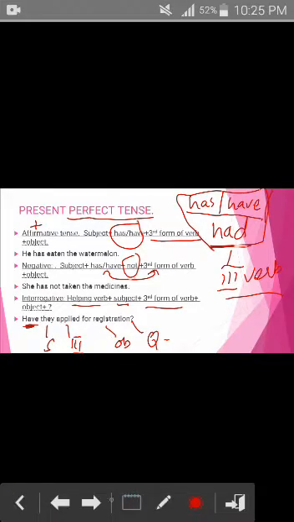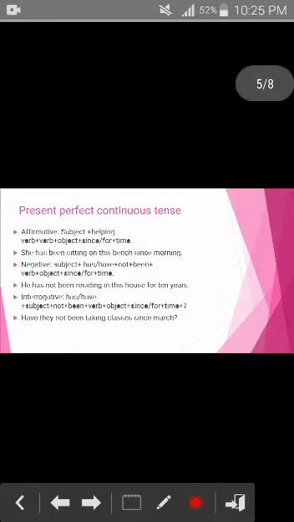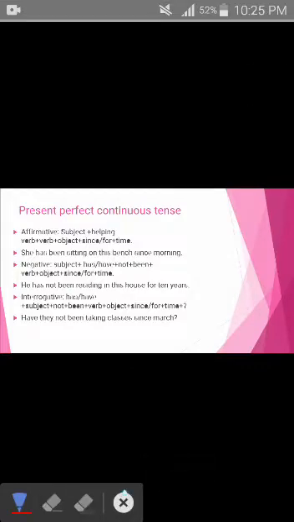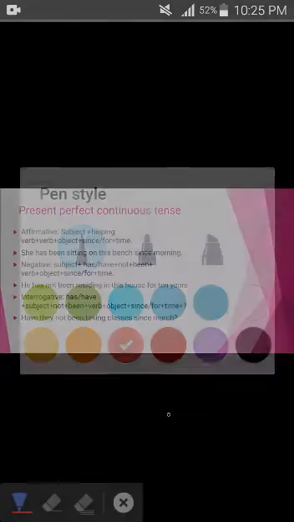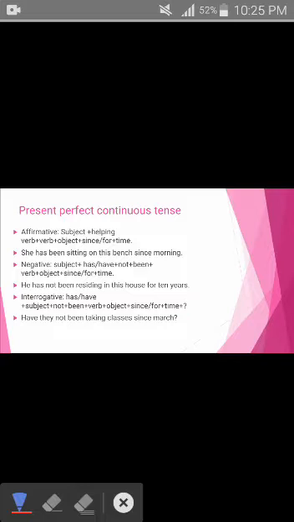Now coming to the present perfect continuous tense. It is the same formula that you applied in the previous three tenses: present indefinite, present perfect, and present continuous. Present perfect continuous is in fact the combination of perfect and continuous, right?